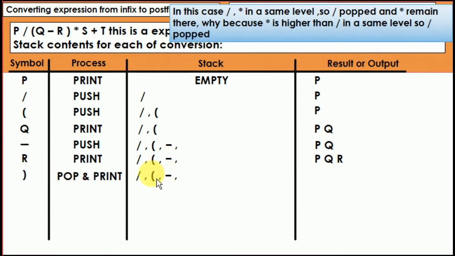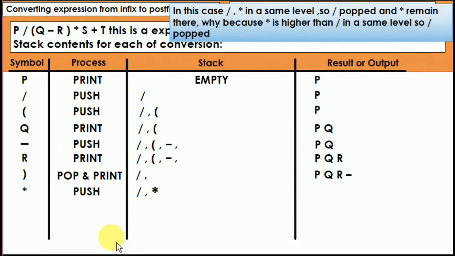So the values inside these brackets are going to be removed and printed. So PQR, that minus is now part of the result. Now it moves out. That means in the stack there is one sign remaining, that is the division sign. Now the star sign means multiply, push. So now there is divide, comma, multiply.